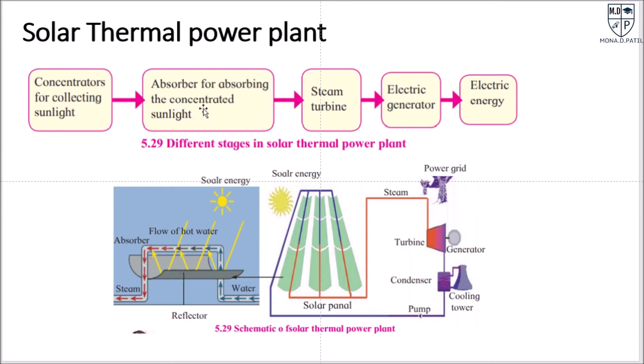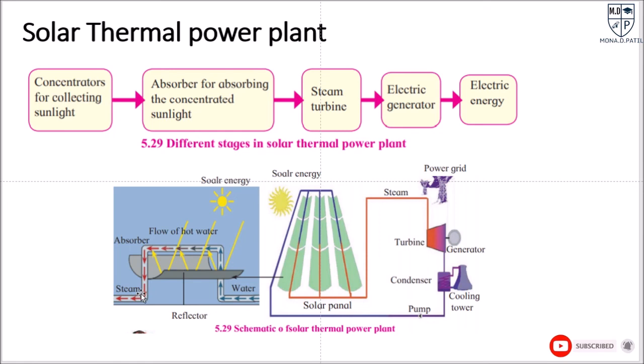Then the absorber absorbs the concentrated sunlight, and the steam helps to rotate the steam turbine. You can see in the diagram the pipeline placed in front of this sheet. What is the absorber for? To absorb the heat energy, so the water can be boiled and create steam.